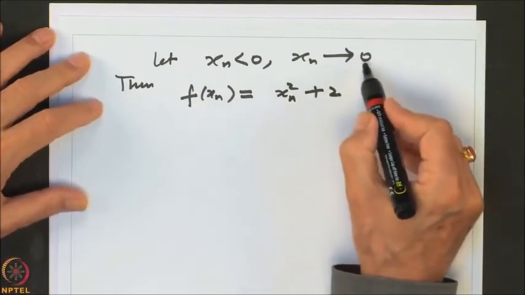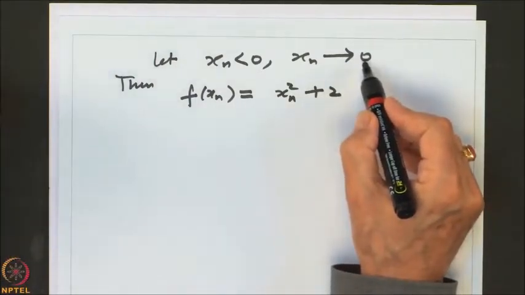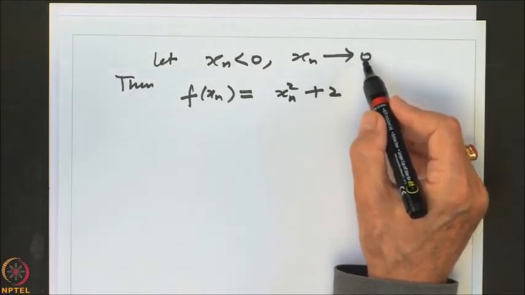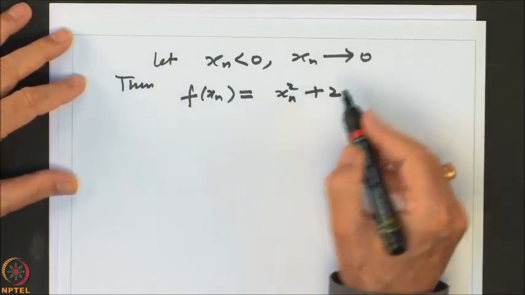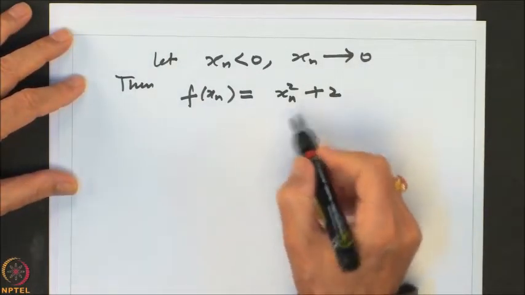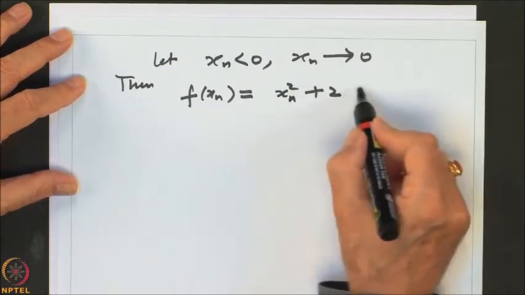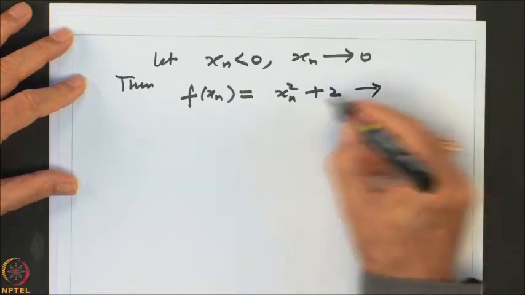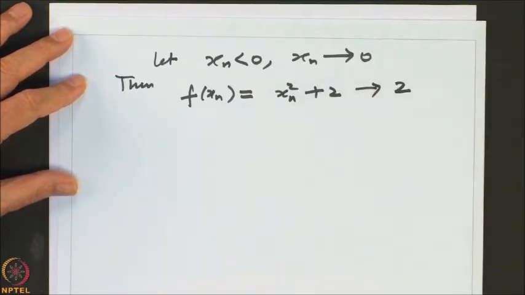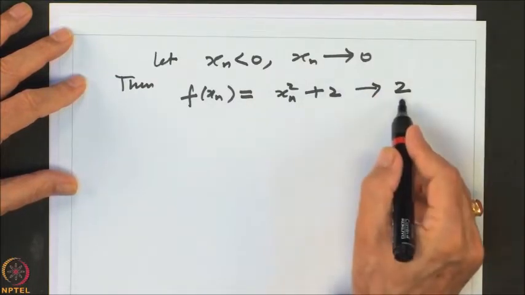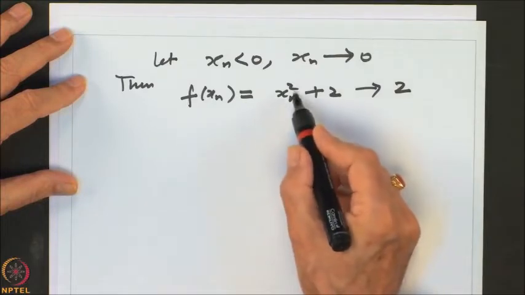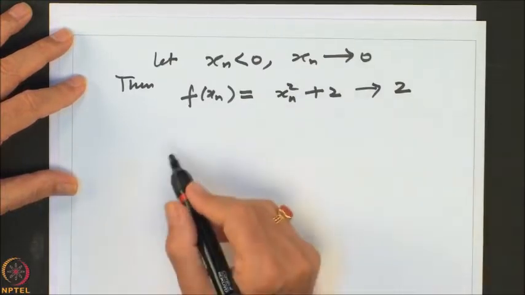Now, xn goes to 0. So, by the limit theorems, if xn goes to a and yn goes to b, then xn yn goes to a into b. So, using that, this converges to 2, right, because xn goes to 0, xn square goes to 0, this goes to 2.